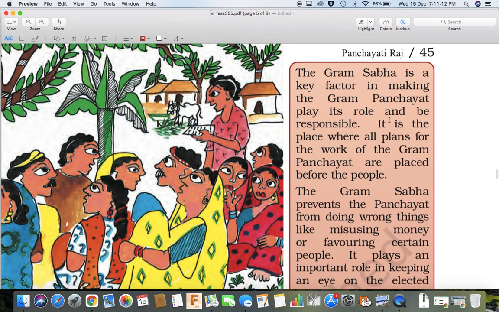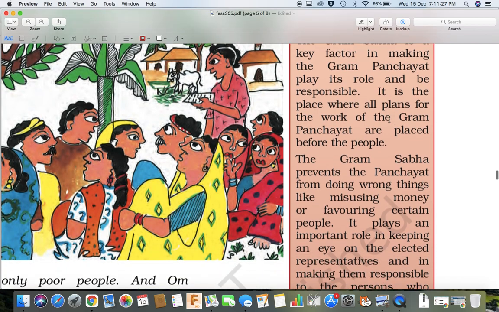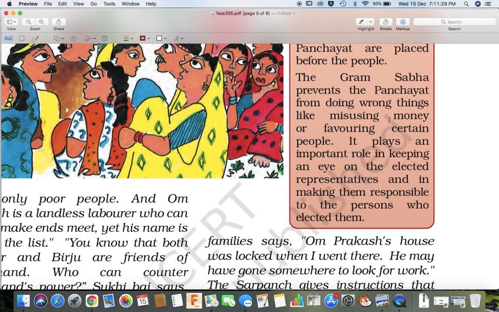The Gram Sabha is a key factor in making the Gram Panchayat play its role and be responsible. It is the place where all plans for the work of the Gram Panchayat are placed before the people. The Gram Sabha prevents the Panchayat from doing wrong things, like misusing money or favoring certain people.